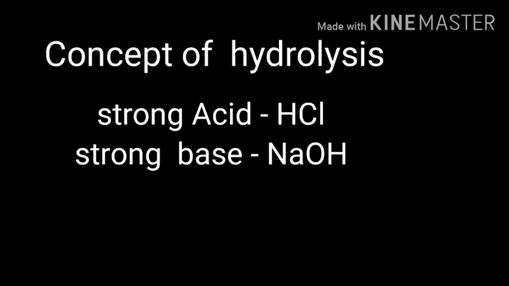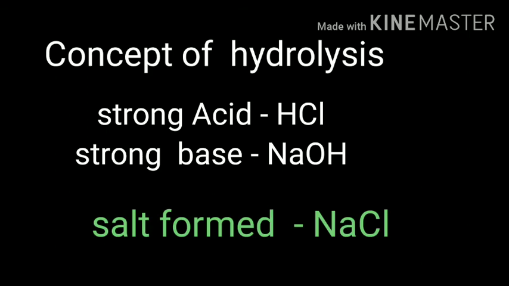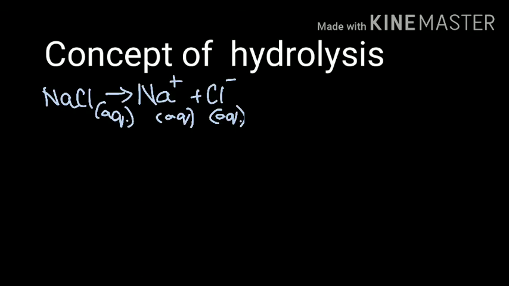We know that sodium chloride is a salt and it is formed by the combination of strong acid, which is HCl, and strong base NaOH. And we know that when we add salt in water, it is going to dissociate completely into its constituent ions, and the reaction is, so you can see here NaCl is the salt. It is splitting up into its constituent ions Na plus and Cl minus.